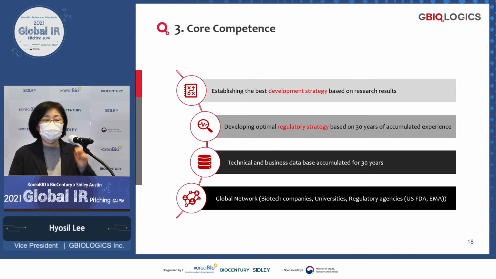Our company actually has more experience in consulting because we have vast experience in the development of biopharmaceuticals. We provide consulting services as well as producing our own product. And we have a vast network as well as partners.